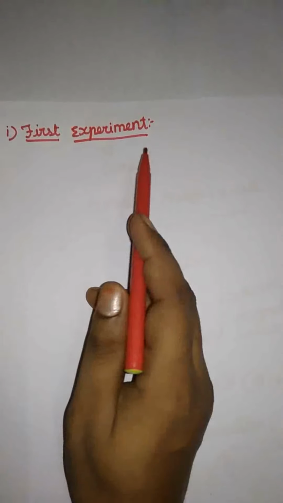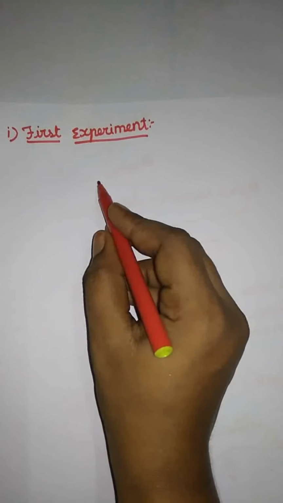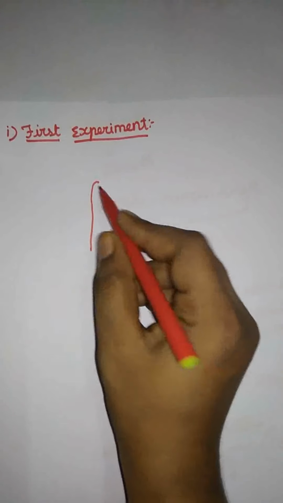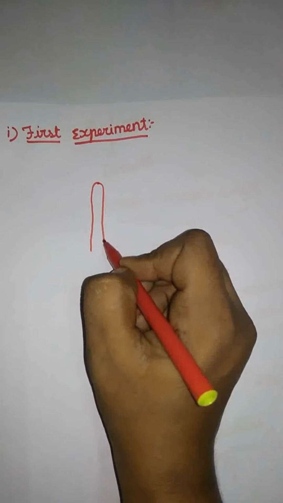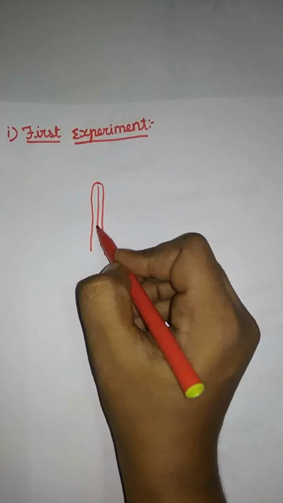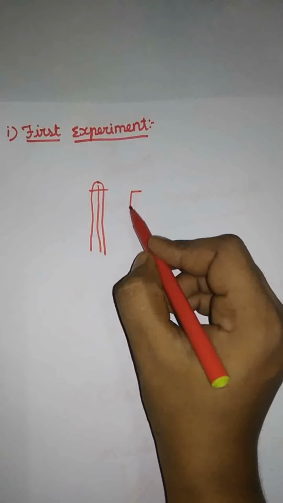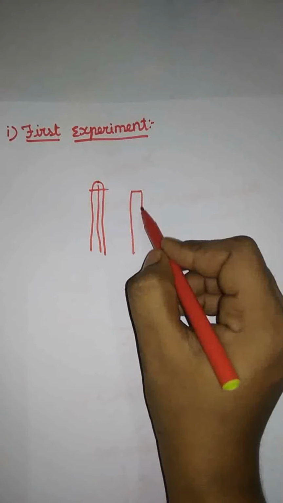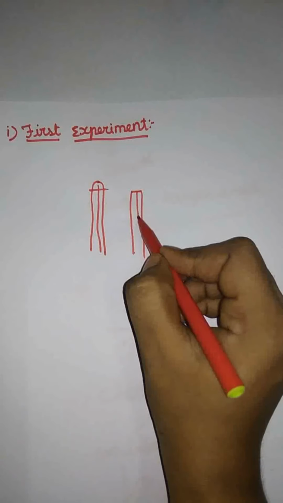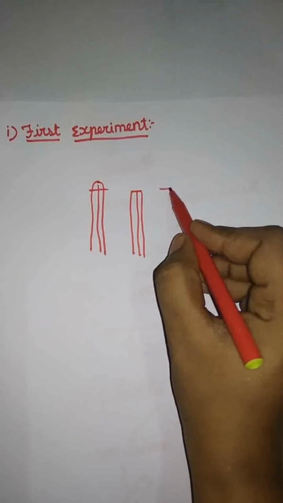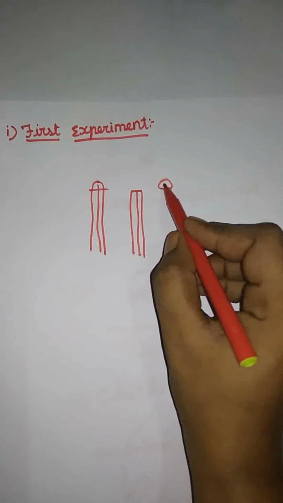In the first experiment, he cut the tip of the plant, that is the coleoptile portion. Then Went observed whether the plant showed any growth movement.